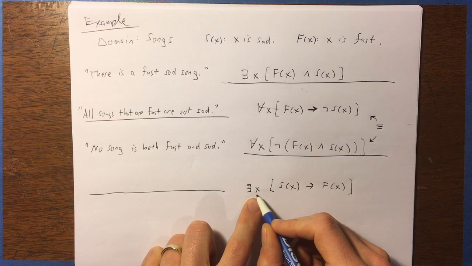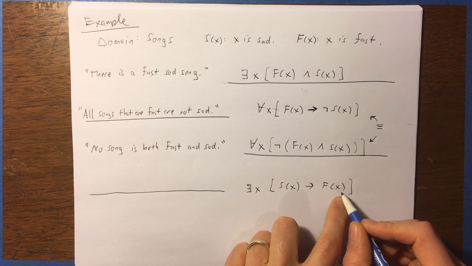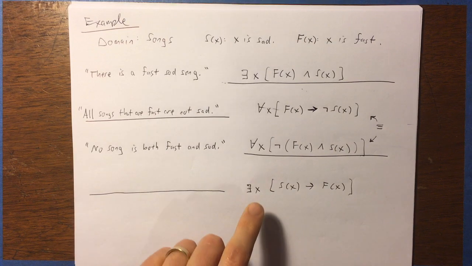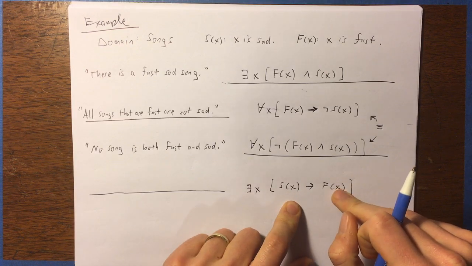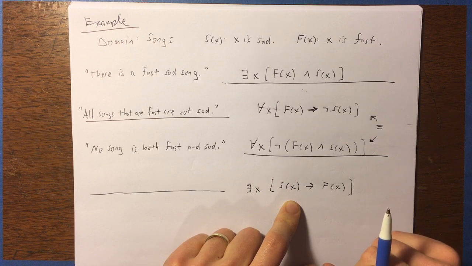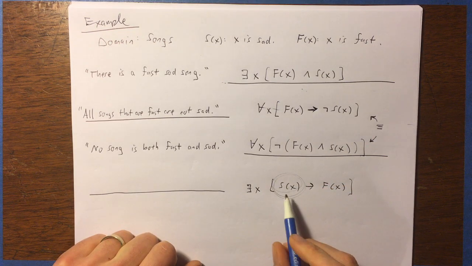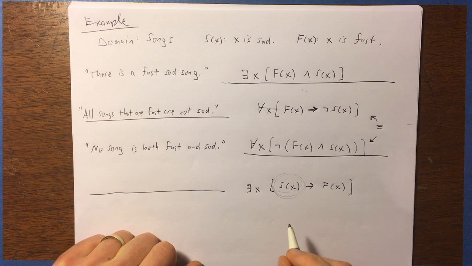There exists x such that if x is sad, then x is fast. Okay, so it's sort of like saying there's at least one song that if it is sad, then it is fast. Well, what does that even mean? If it is sad, then it is fast? What if it's not sad?